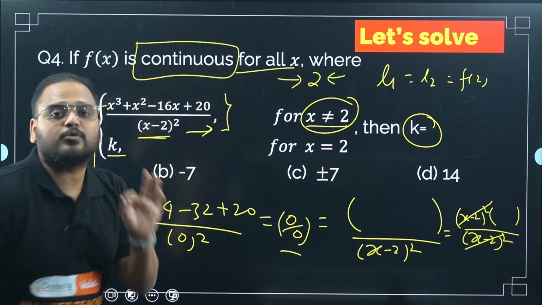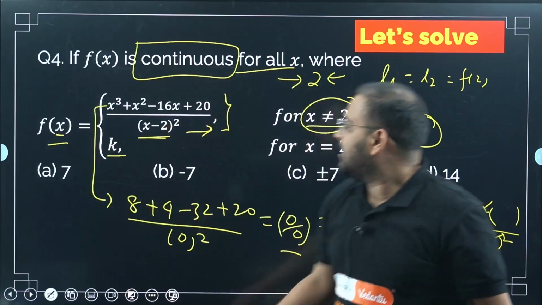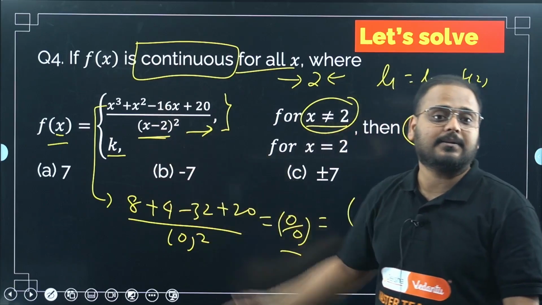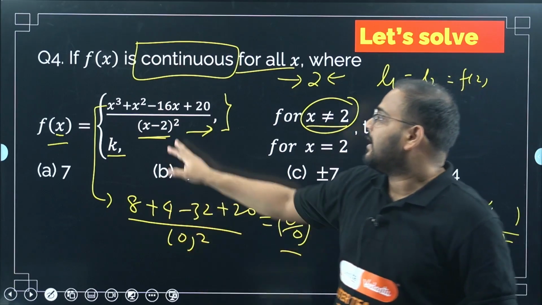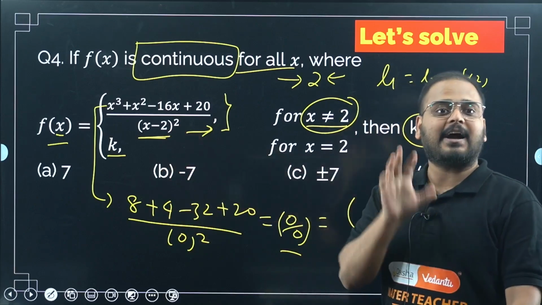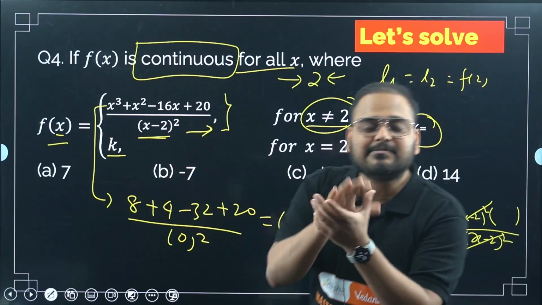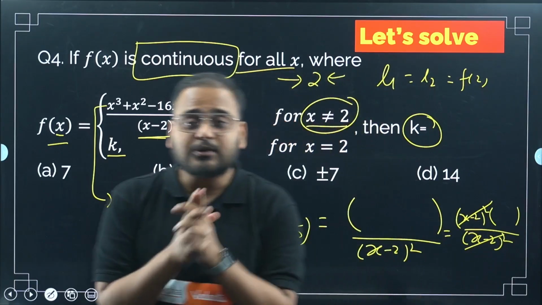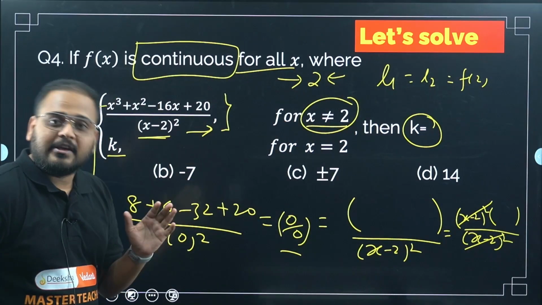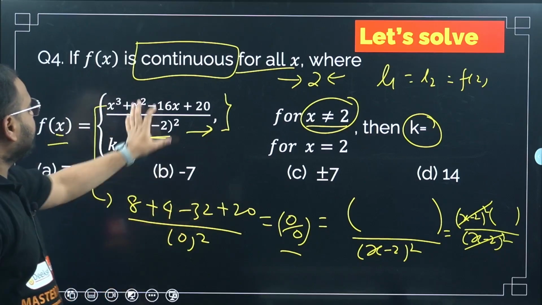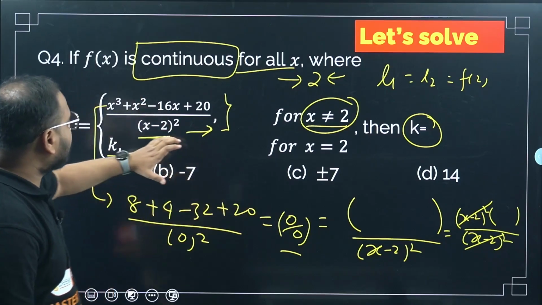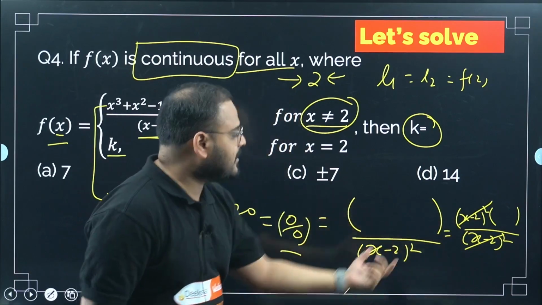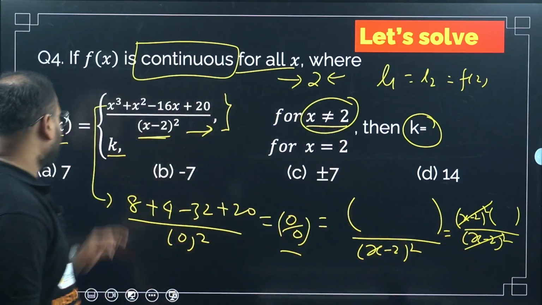So basically what I'm trying to say here, what I'm trying to make a point here, is that I can write this numerator as x minus 2 whole square times something. Means I'm trying to say that x minus 2 whole square should be a factor. Please understand this. x minus 2 whole square should be a factor of numerator. That's what my conclusion was. Yes or no? Yes, right? Means to remove this indeterminate form, I have to cancel this out. Since I am cancelling this out, this has to be written in the factor form. So basically, x minus 2 the whole square is a factor of numerator.